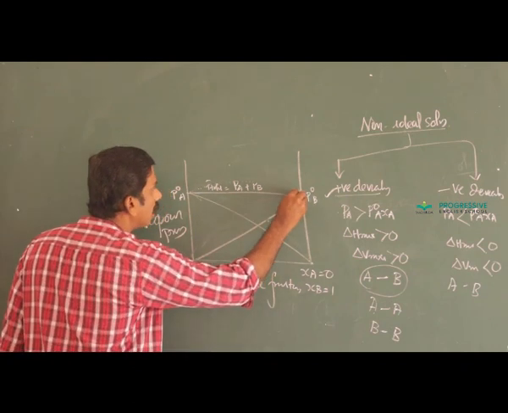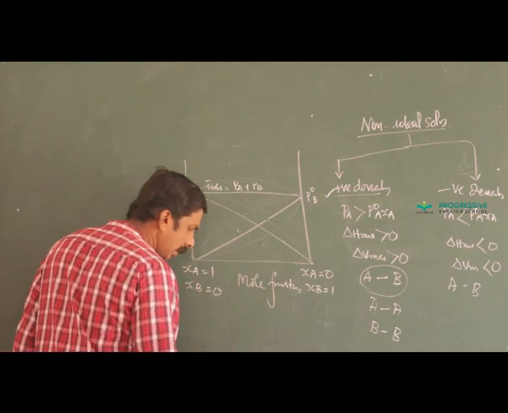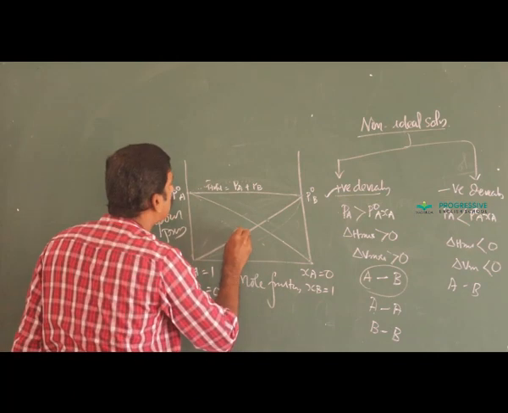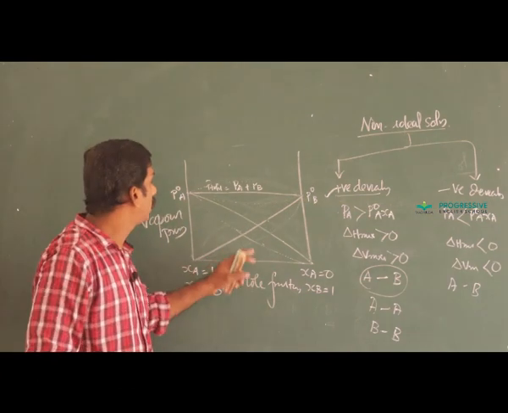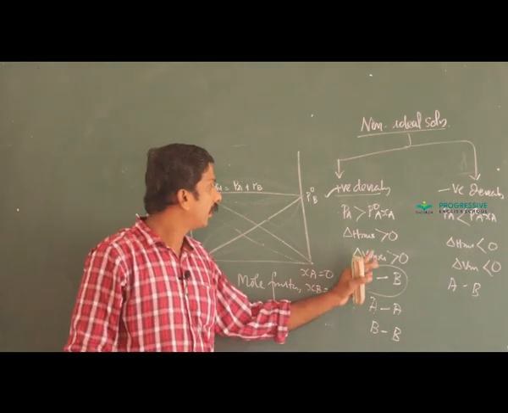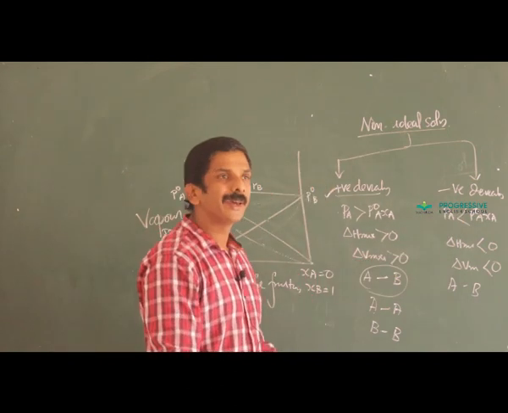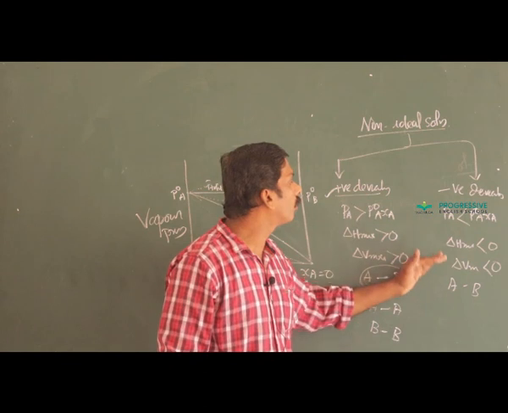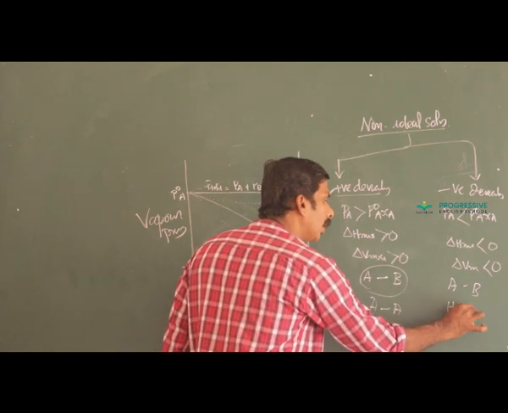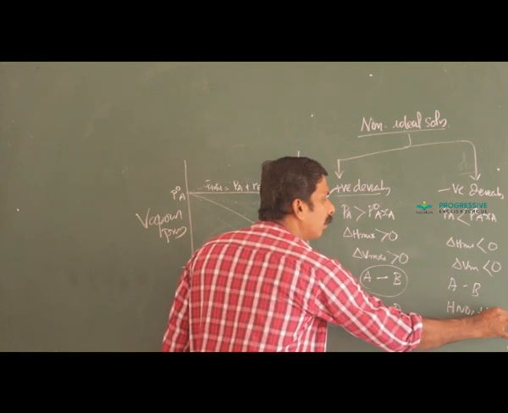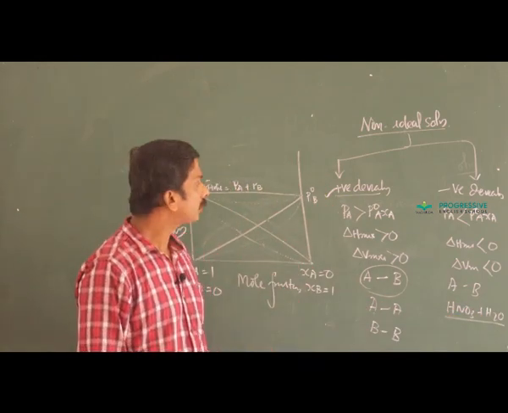Therefore, the partial pressure as well as the total pressure will be less than that of an ideal solution. Here this dotted line represents the vapor pressure and the total pressure for negative deviation. Acetone chloroform mixture, nitric acid water mixture, etc. are examples of solutions exhibiting this negative deviation.